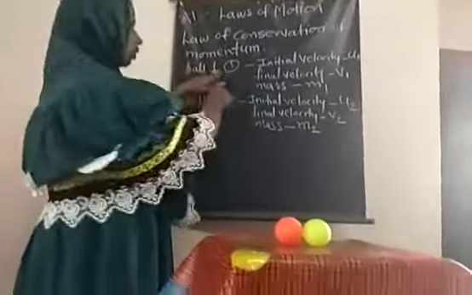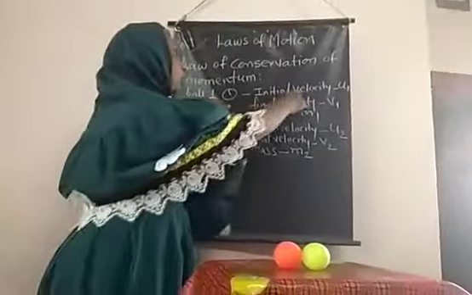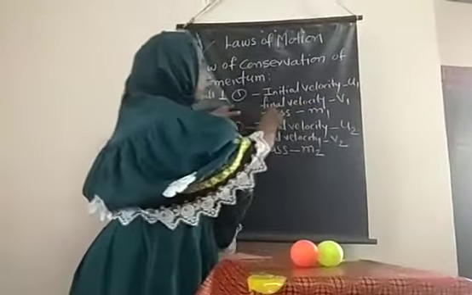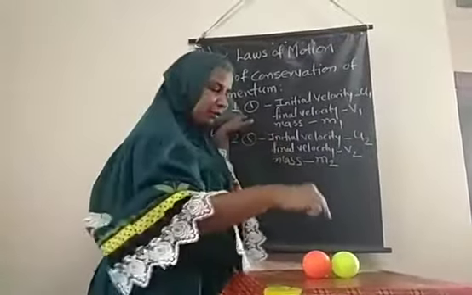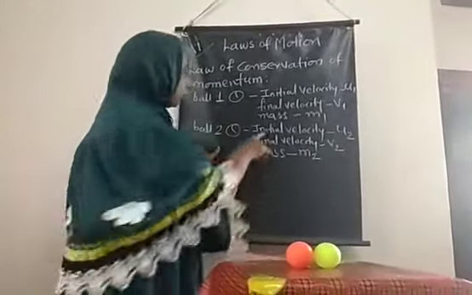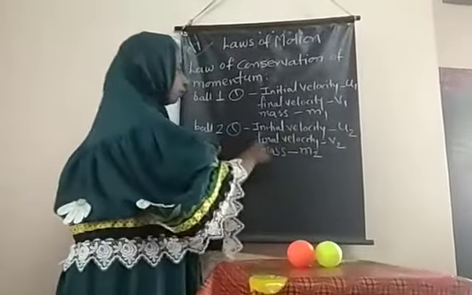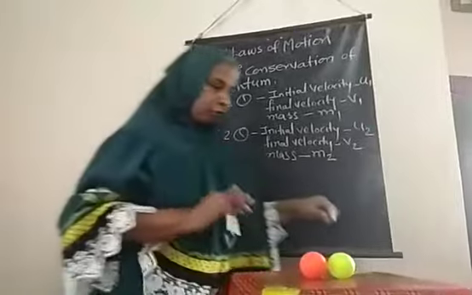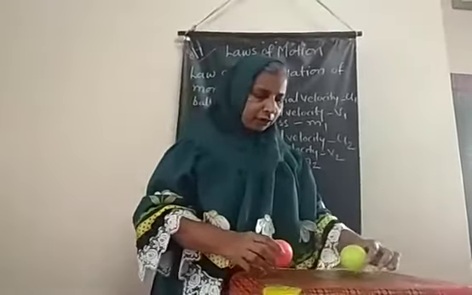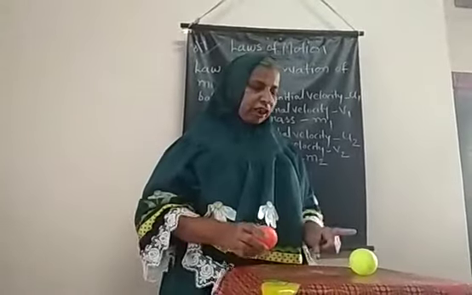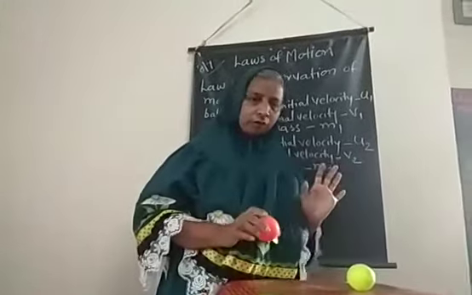Let's suppose the initial velocity of the first ball is u1, the final velocity is v1, and the mass of the first ball is m1. Similarly for ball 2, the initial velocity is u2, the final velocity is v2, and the mass is m2. Now I am keeping this ball here, which is stationary. Stationary means not moving.